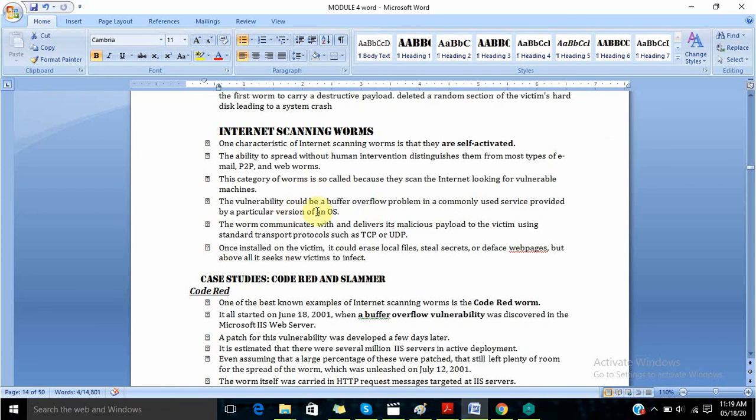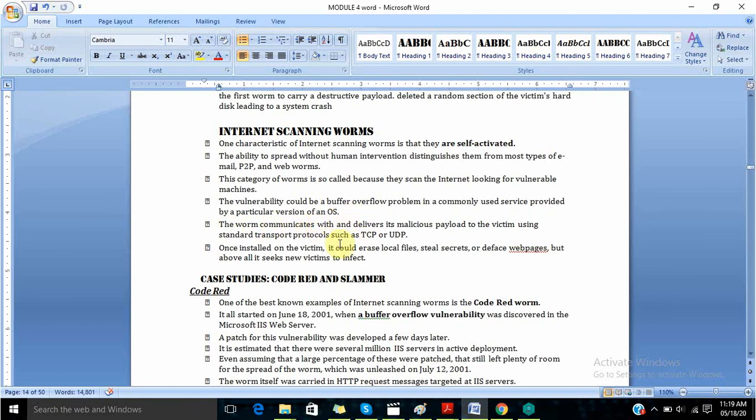The vulnerability could be a buffer overflow problem. So buffer overflow problem is nothing but you are adding additional code to a buffer so that it cannot hold that code anymore due to less space in the buffer. So that is a buffer overflow problem. So the vulnerability could be a buffer overflow problem in a commonly used service provided by a particular version of OS.